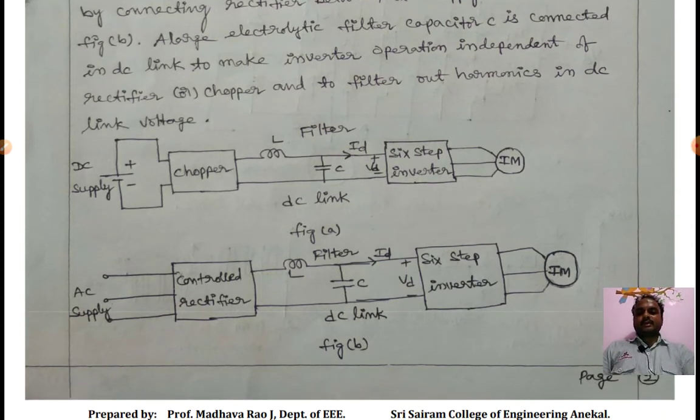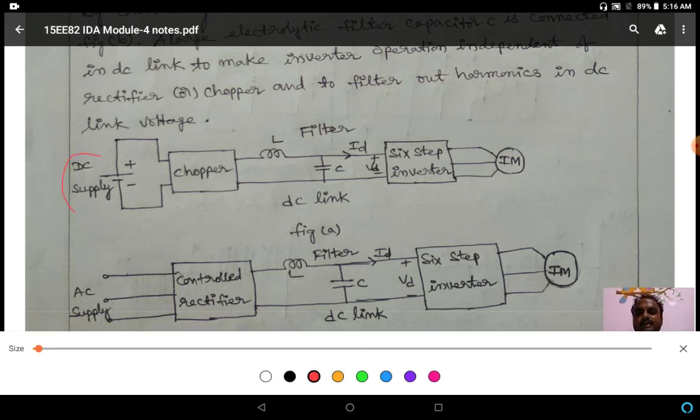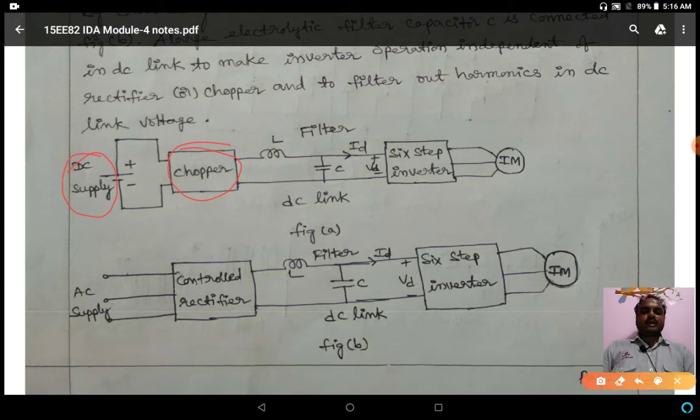Figure A shows the input voltage is DC, so we are using a chopper. A chopper is a DC to DC converter, which converts one level of DC voltage to another level of DC voltage. Here we are using the DC link, and we give the input to the inverter, which converts DC to AC.